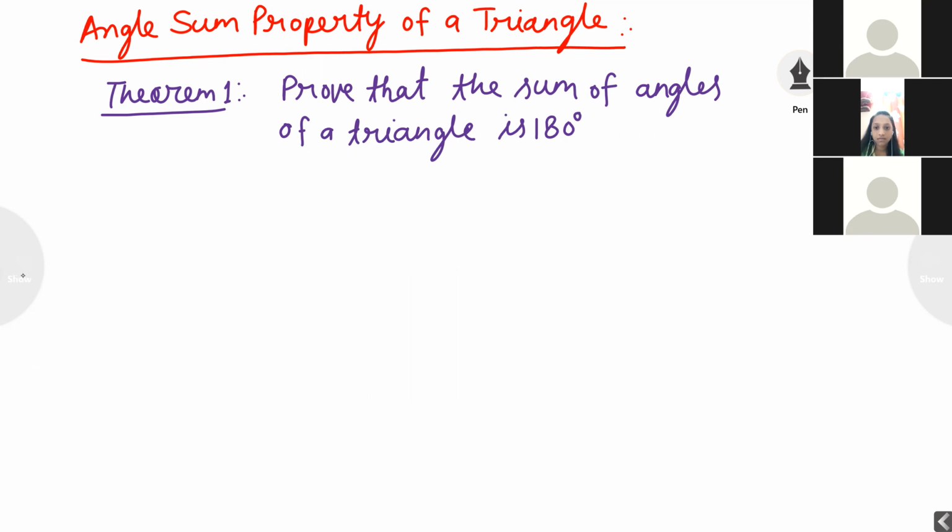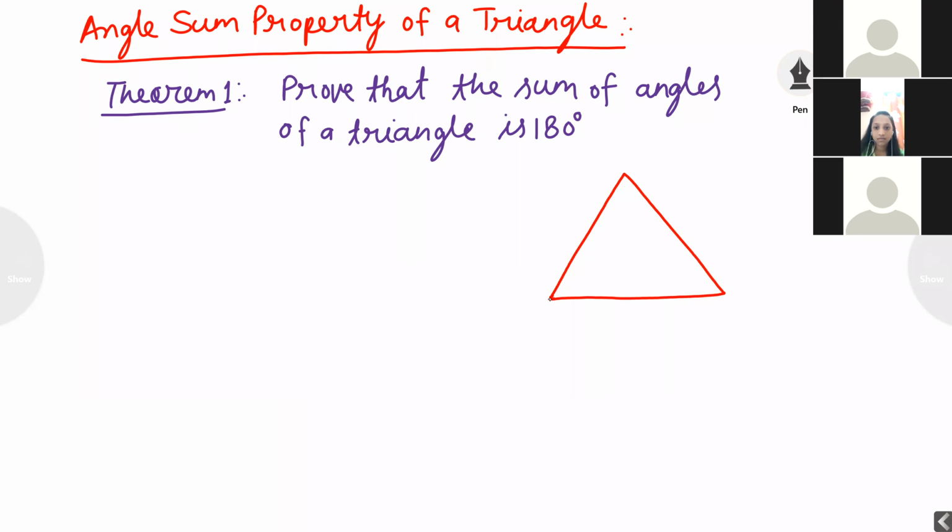Okay, next. Students, you already know that for any proof, firstly I want to draw the figure, after that write given and to prove. If construction is there, I do the construction; if construction is not there, we start the proof.